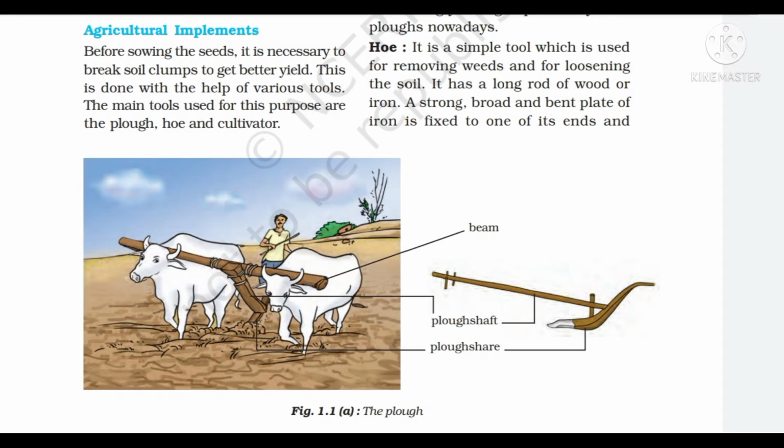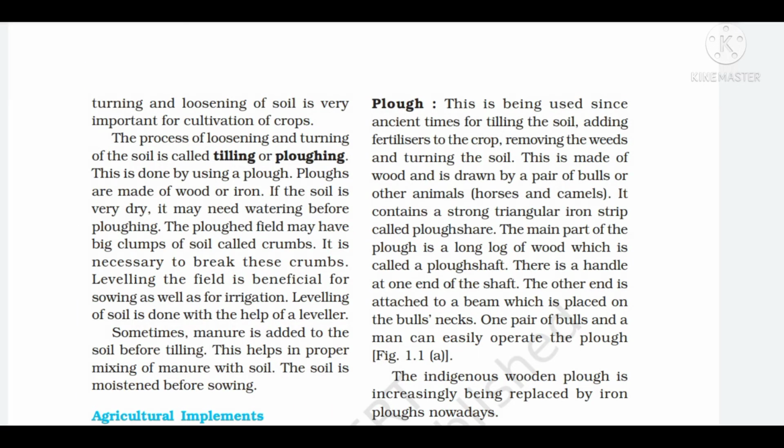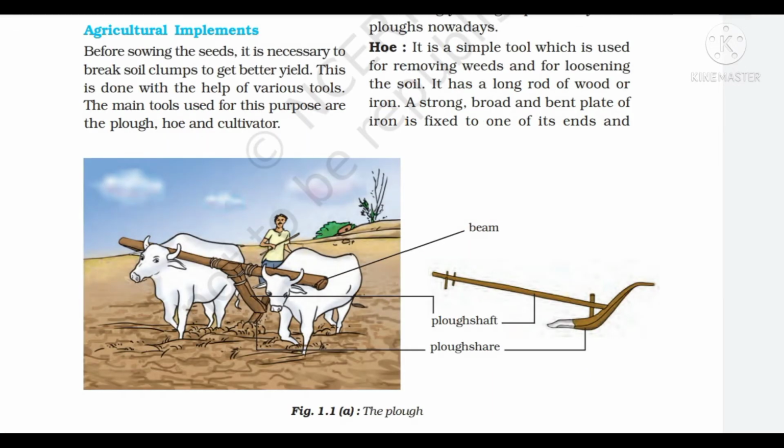This is done by using a plow. As you can see in the picture, plows are made up of wood or iron and are drawn by a pair of bulls. It contains a strong triangular iron strip called plowshare. The main part of the plow is a long log of wood which is called a plow shaft. There is a handle at one end of the shaft and the other end is attached to a beam which is placed on the bull's neck.